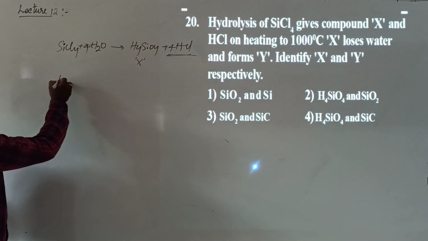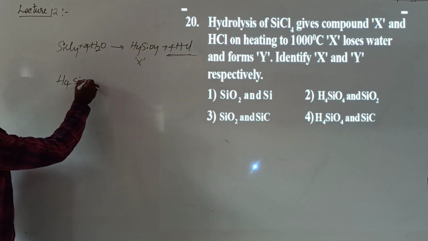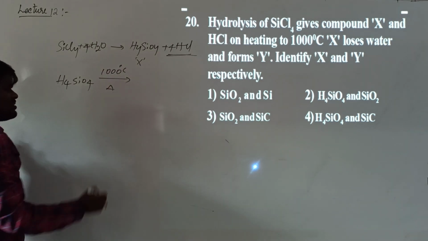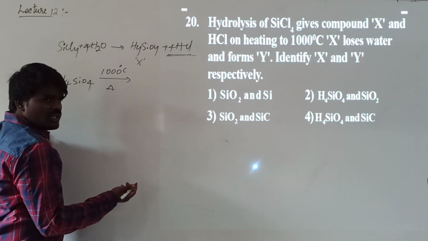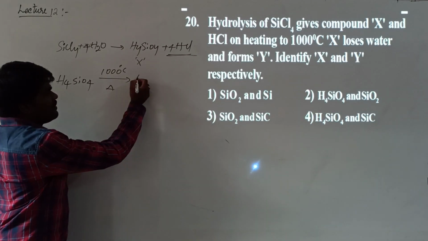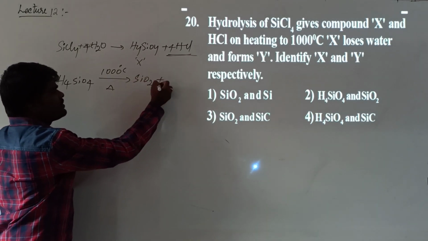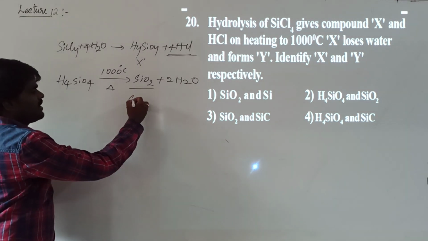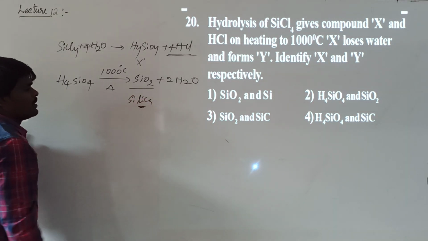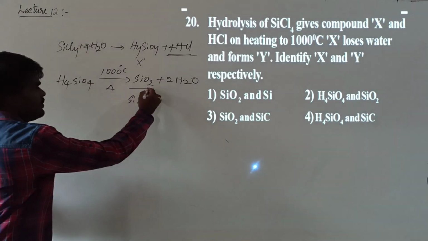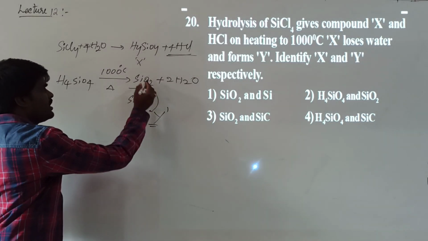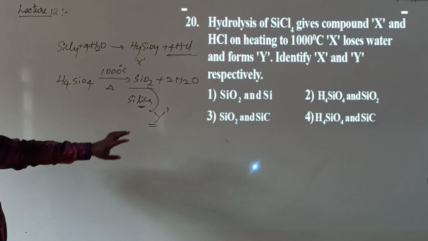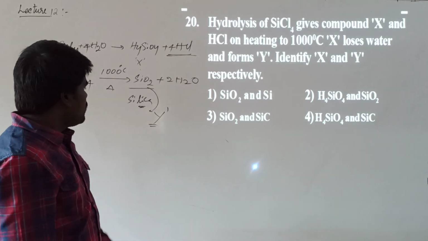When X is heated, H4SiO4, when heated at 1000 degrees Celsius, what happens? It undergoes dehydration, right? It will convert into SiO2 plus 2H2O, in gas form, right? So this is Y. He is asking us to identify X and Y. What is X? Silicic acid, and what is Y? Silicon dioxide.